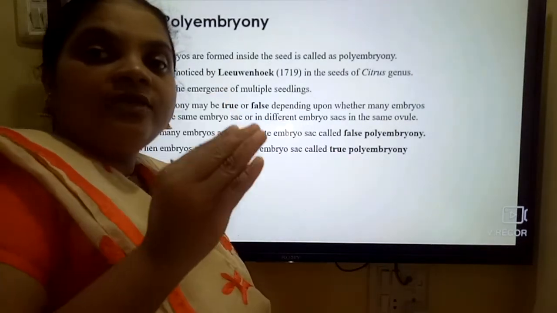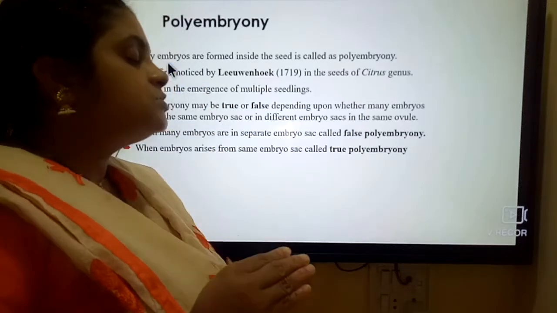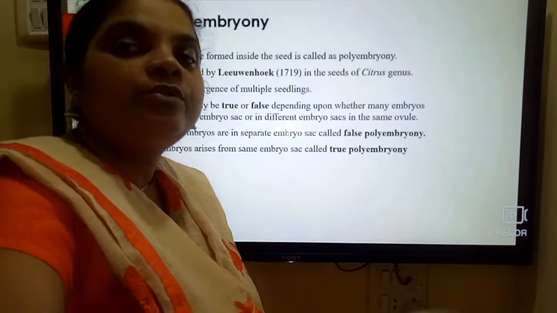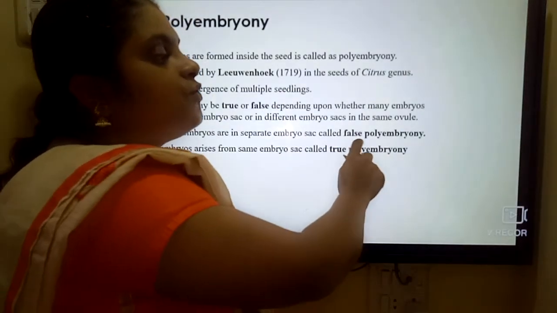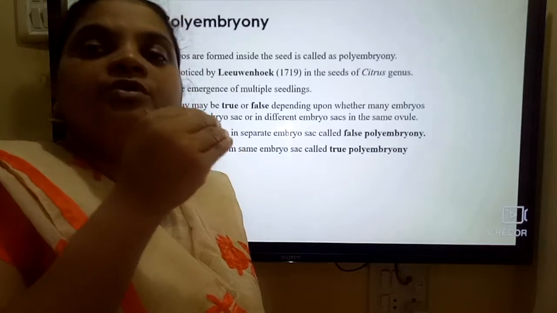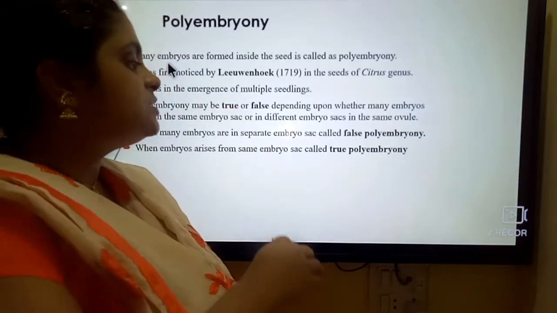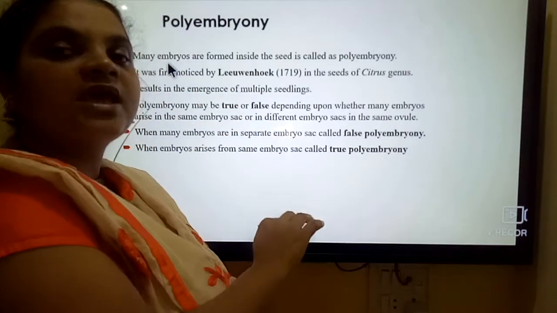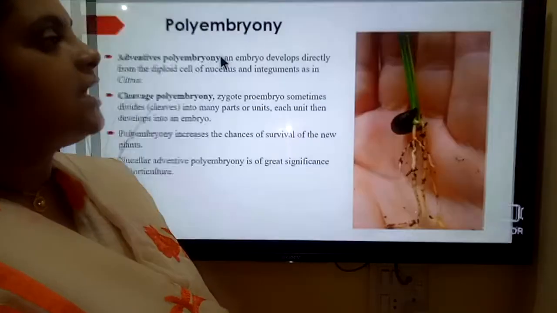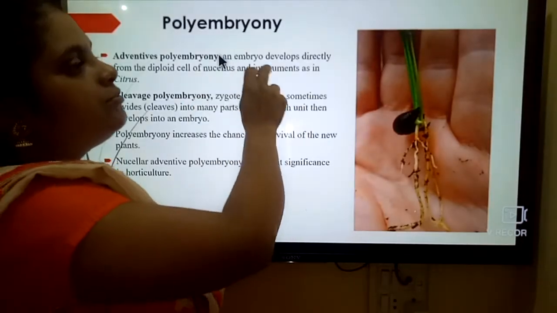Now here, if many embryos develop in many embryo sacs, then that is called false polyembryony. If many embryos develop inside the same embryo sac, that is called true polyembryony. So here is a diagram I want to show of this polyembryonic structure.